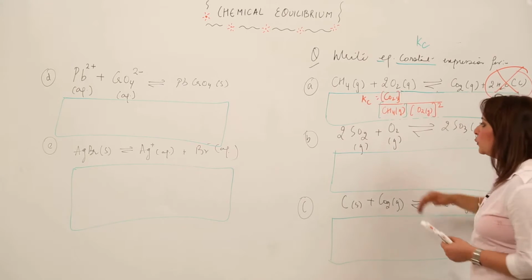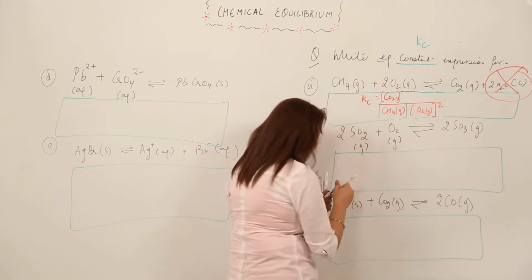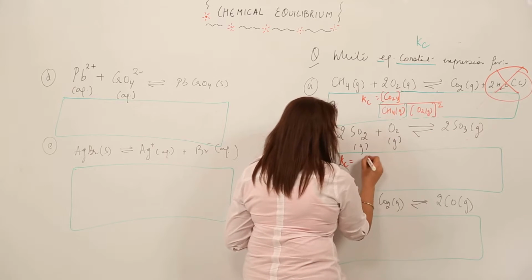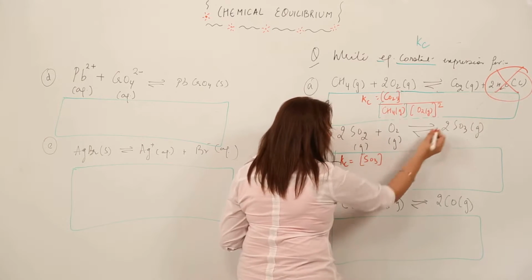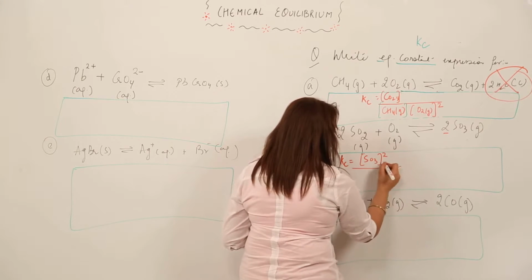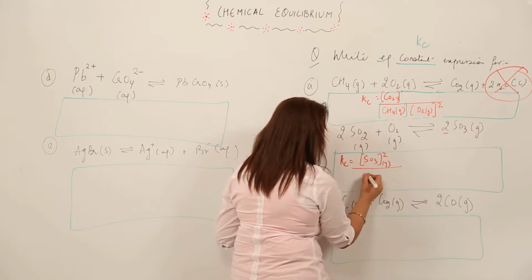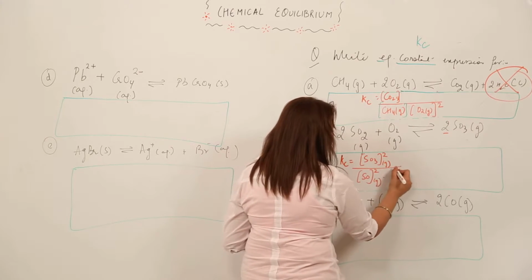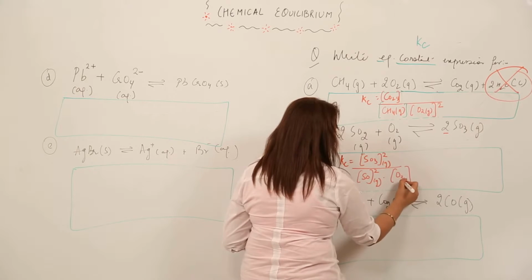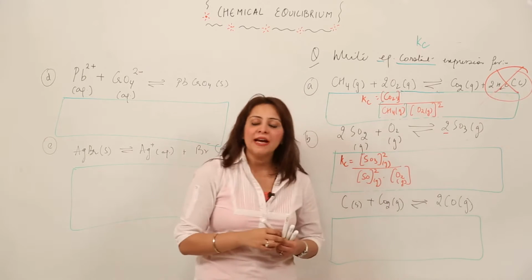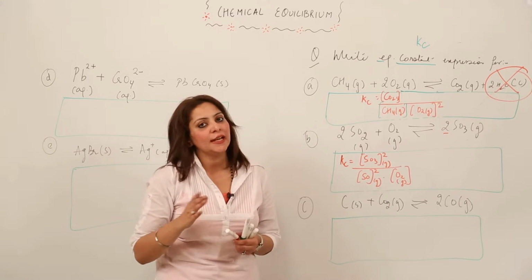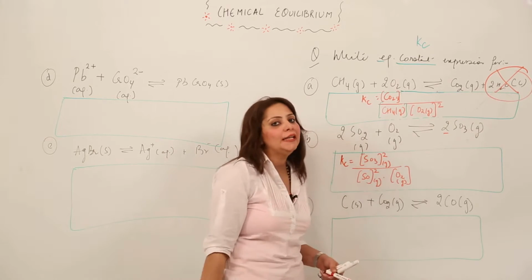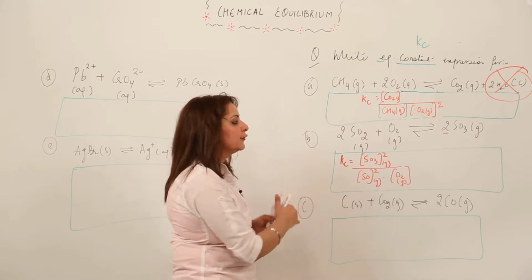Similarly, for the second one, again we will be writing Kc. Kc will be equal to SO3, because it is a product, raised to power 2, in gaseous state, divided by the reactant, 2 moles, again in gaseous state, and the product O2, also in gaseous state. We do not have any solid, liquid or a solvent present in excess, so the Kc expression comes out to be this only. We do not need to remove anything. So this is the answer for the second one.